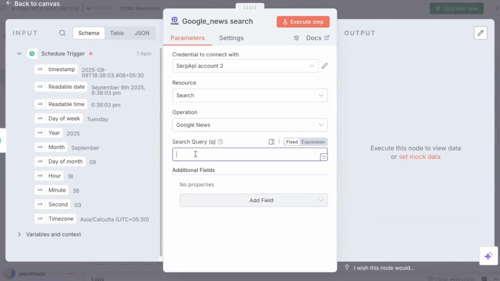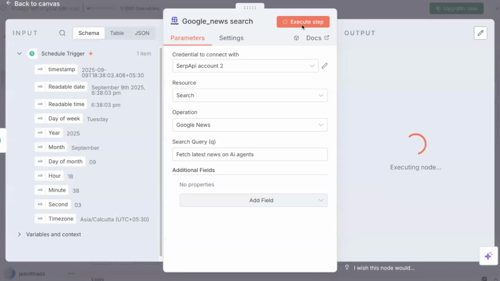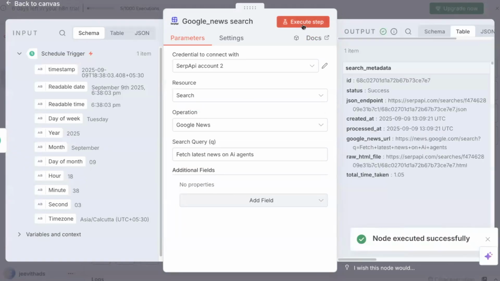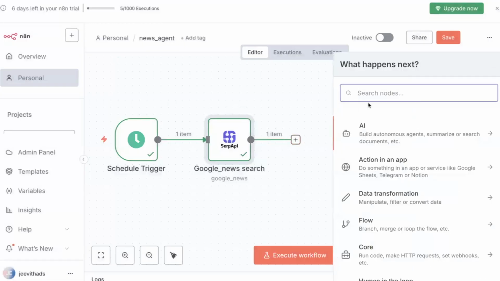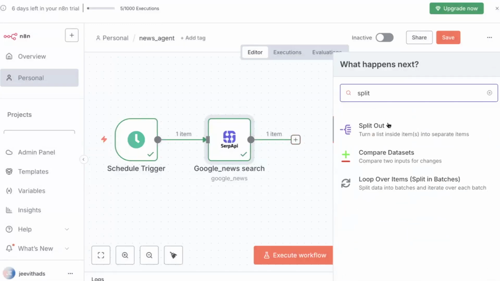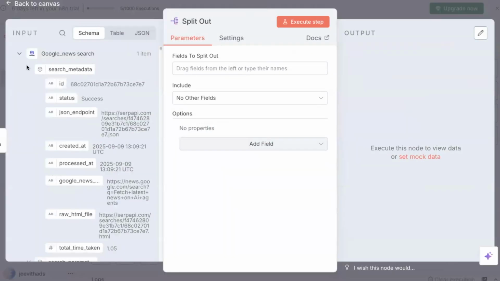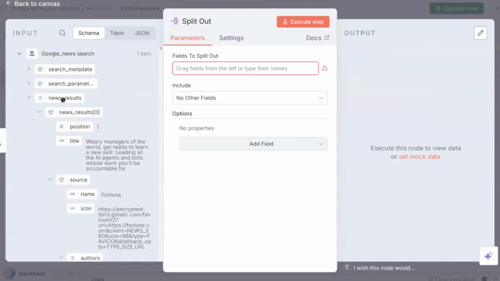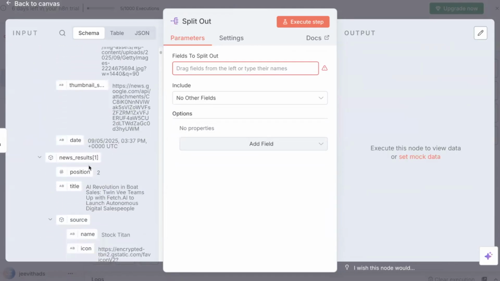We are extracting Google News and the search query. So I'm looking for, let's say, the latest news on AI agents, because that's trending, right? Okay, and then let me execute the step. If I click on execute, it is going to fetch all the latest news for us. Here in our result, you can see just a schema and table, like metadata. Now I'll use a node called split node. The split node will help you in splitting things. You can see here the news has been extracted. There are so many news results: 0, 1, 2, and so on.